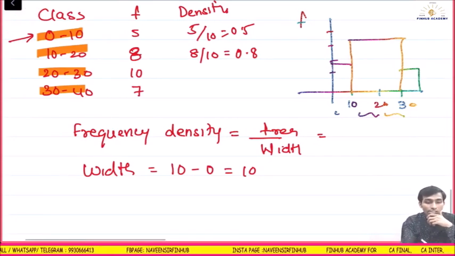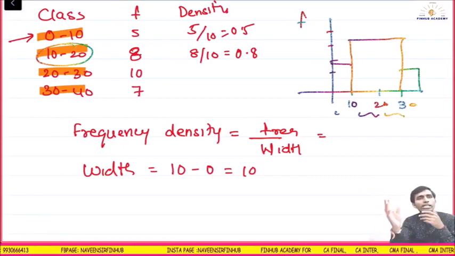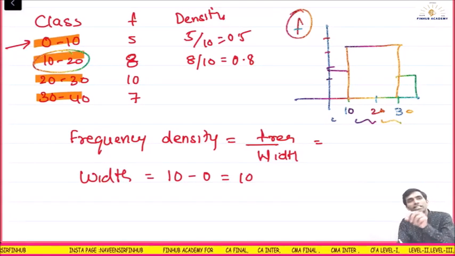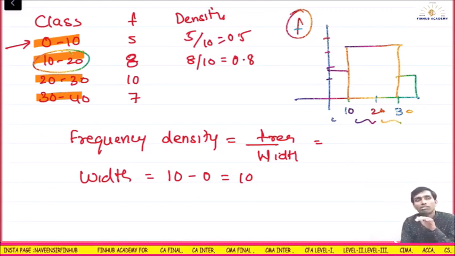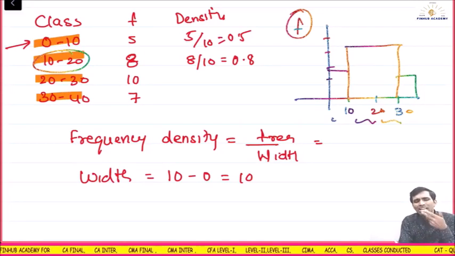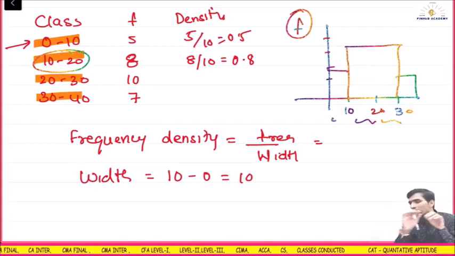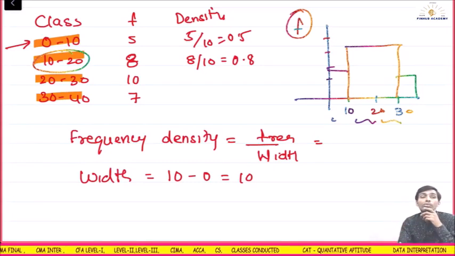It could be 10 to 20, 10 to 30, 10 to 40, or 10 to 25, meaning class intervals are not the same. At that time, instead of frequency, you plot the density on the y-axis. That is the application. They will not dig much into this portion. Understood? But still we should know why they are teaching us. This is the application: when the class is not equal, you can't make the histogram using the frequency. You will have to plot the frequency density on the y-axis.